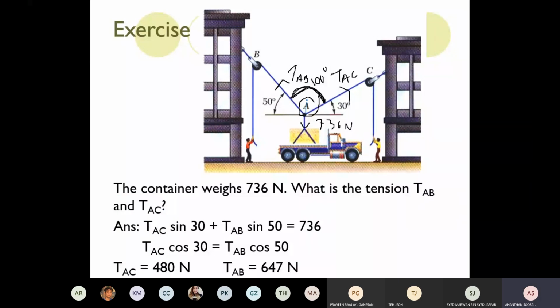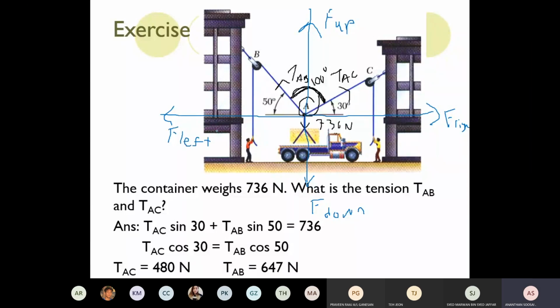The total force upwards must be equal to the total force downwards, right? Because if it's in equilibrium, the total force to the right must be equal to the total force to the left. This is another way of finding the tension.